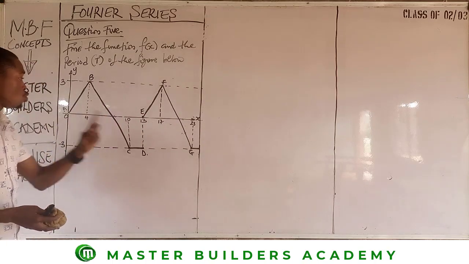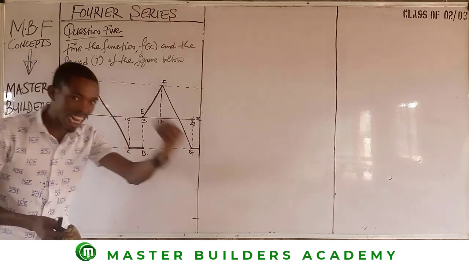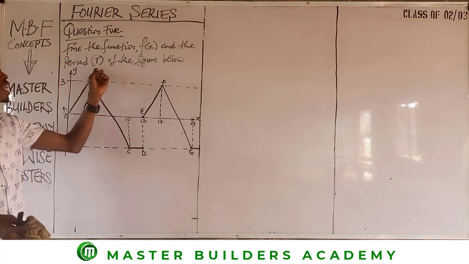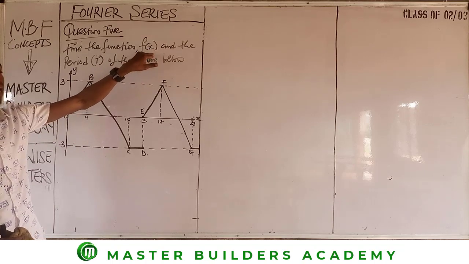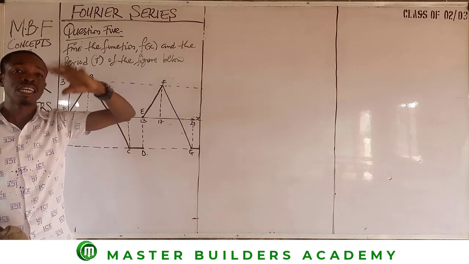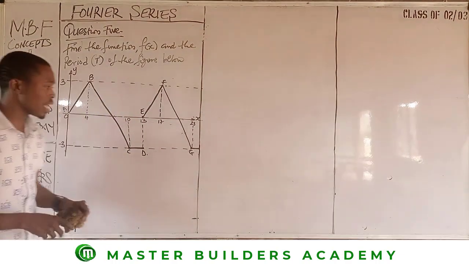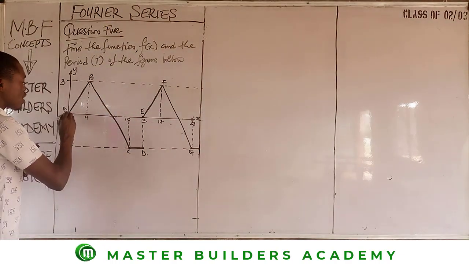All then we need to do is to what? Check where our period stops, so that once we are able to get the period, we'll know how many times we will calculate for f of x and where to stop in the calculation of f of x. Now, to have this done, check. We begin our journey from A, right?